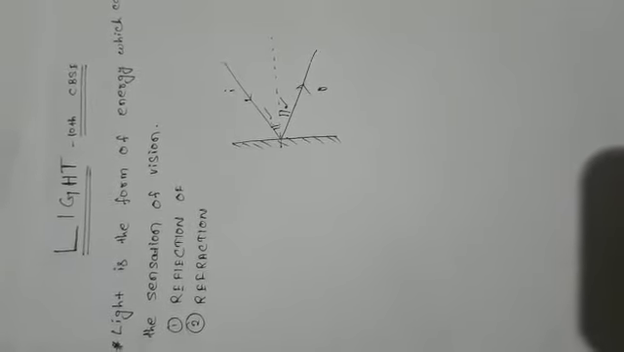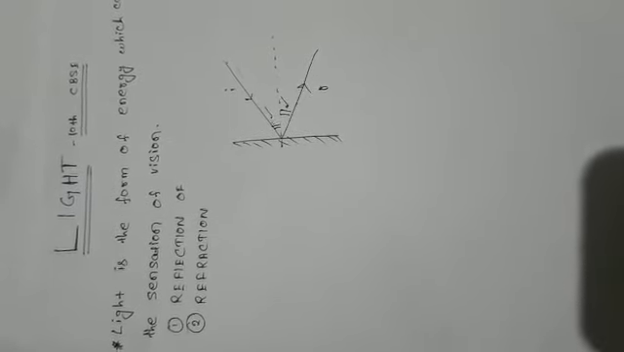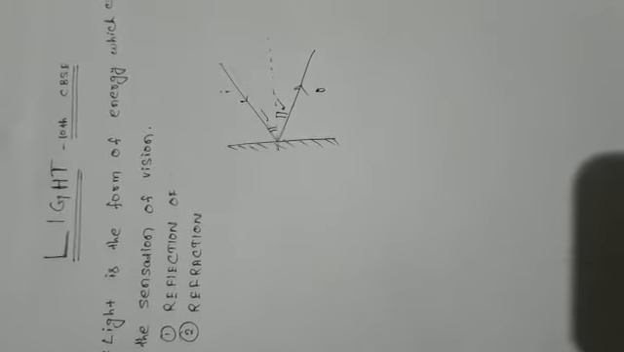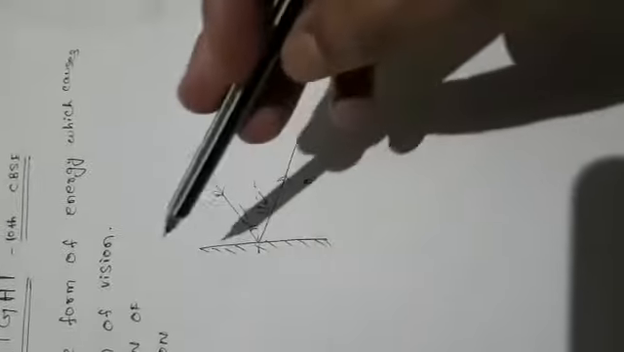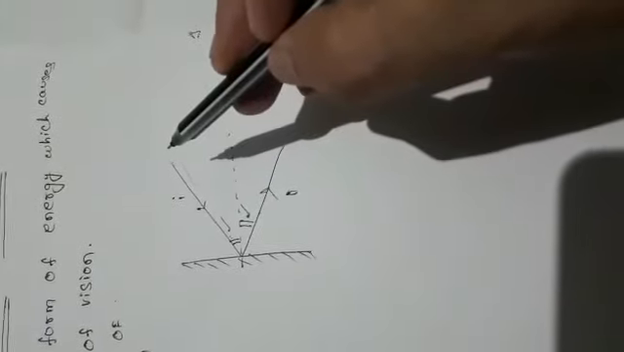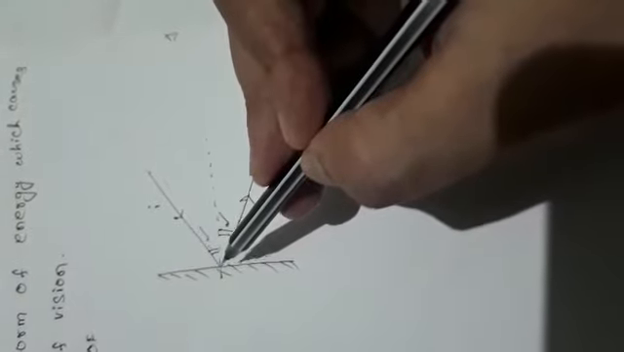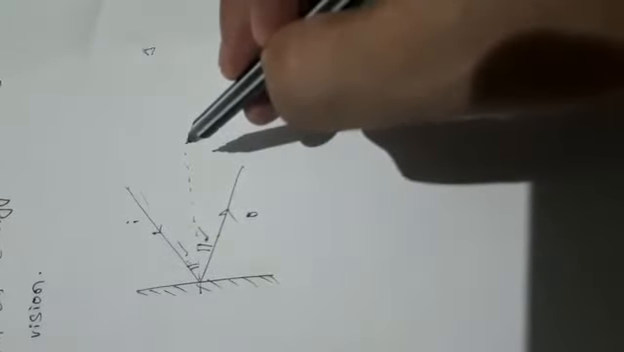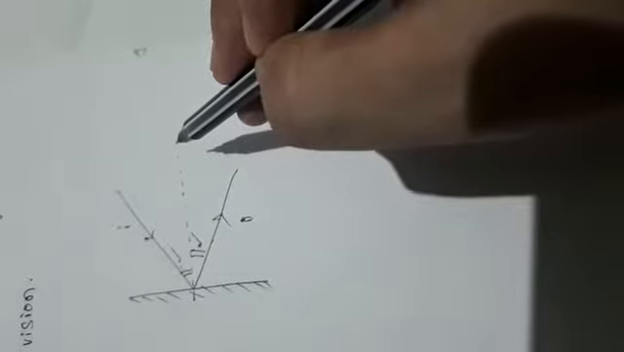Reflection means when a light falls on a polished surface, then it comes back. That means when a light is incident on a polished surface, then it is reflected back. This is a polished surface, and this is an incident ray. When the ray of light is incident on this polished surface at this point, then it is reflected like this. This is reflected ray, and this line is normal line. To measure the incident angle and reflected angle, normal line is very essential.